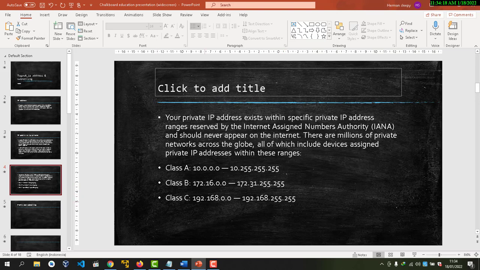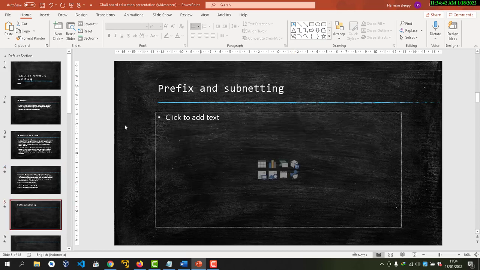Then class C is 192.168.0.0 until 192.198.255.125. Next, the prefix and subnetting.